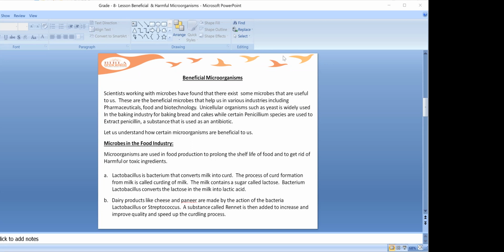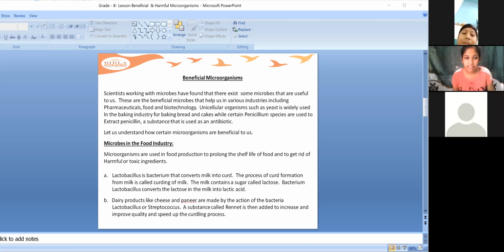If it is a bacterial disease, then you can use these antibiotics to reduce the bacterial spread, as bacteria reproduce themselves in our body. To reduce the spread of the bacteria, we use antibiotics. So let us now know a few more microorganisms which are used in the food industry.